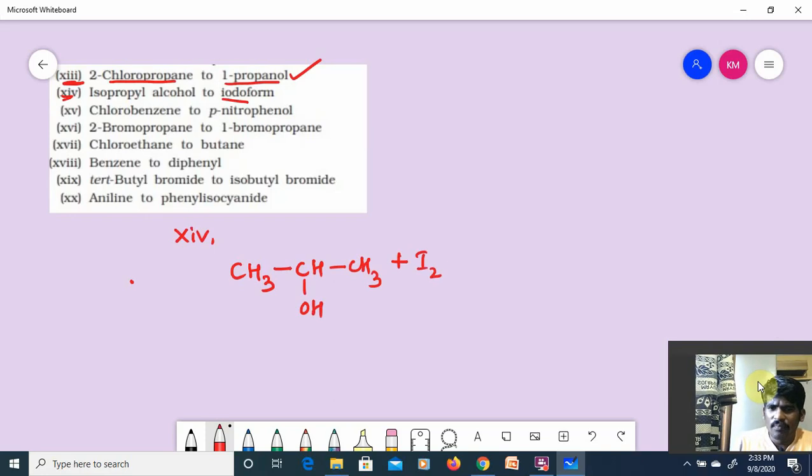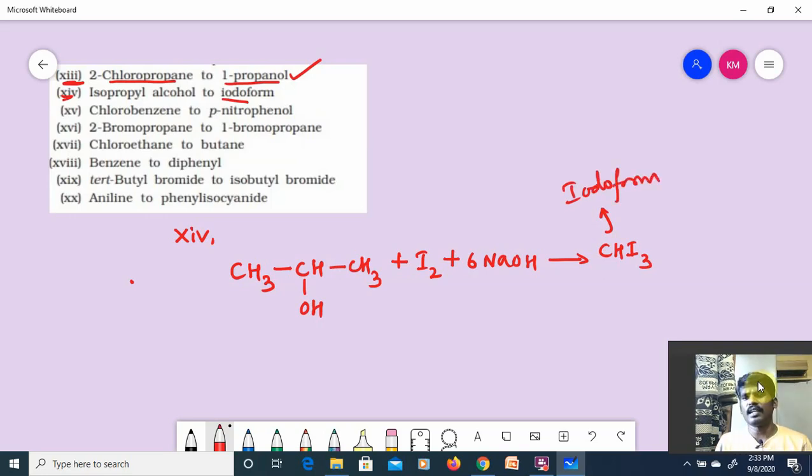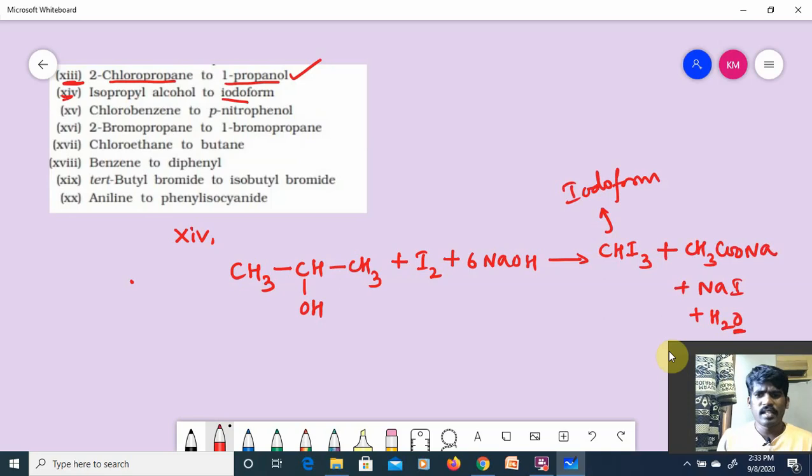Treating with iodine in the presence of NaOH, it will give CHI3. CHI3 is called iodoform. This is the preparation of iodoform, plus you will get CH3COONa plus NaI plus H2O, right? So this is isopropyl alcohol. Isopropyl alcohol can be converted into iodoform by the help of this reaction.